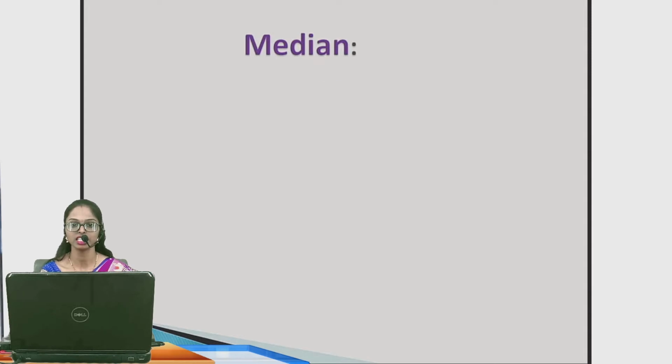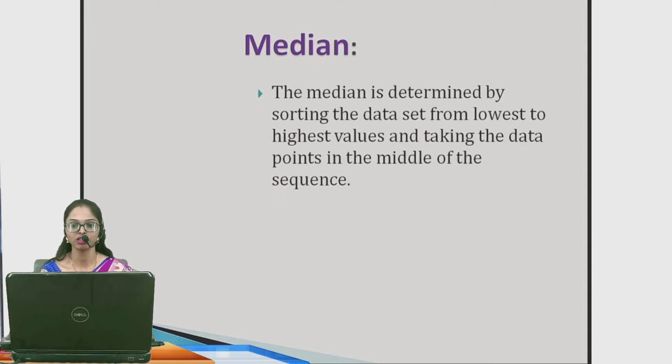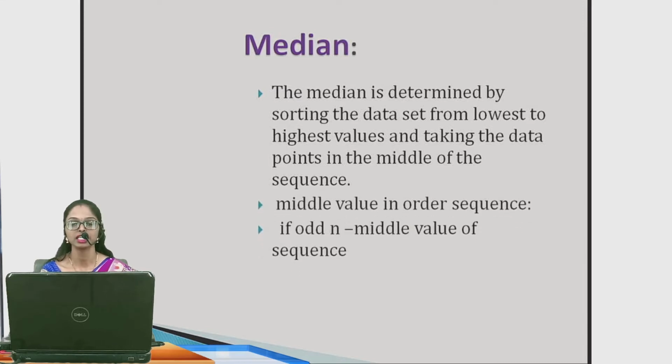Next, we see the median. The definition of the median: sort the data set from lowest to highest value. That is, first arrange all the elements from lowest to highest, and take the data point in the middle of the sequence. That is, the middle value in the ordered sequence. If n is odd, take the middle value of the sequence, and if n is even, then take the average of the two middle values.